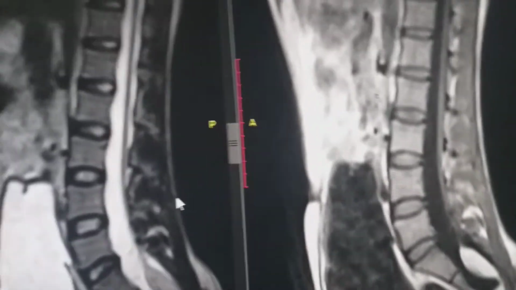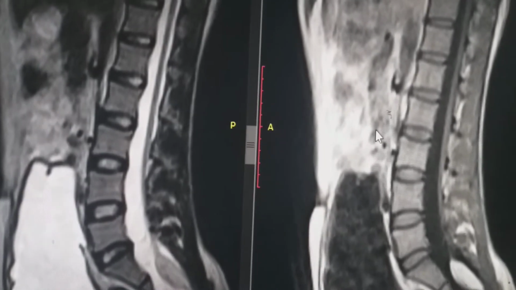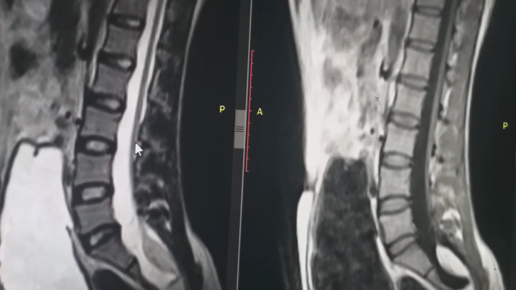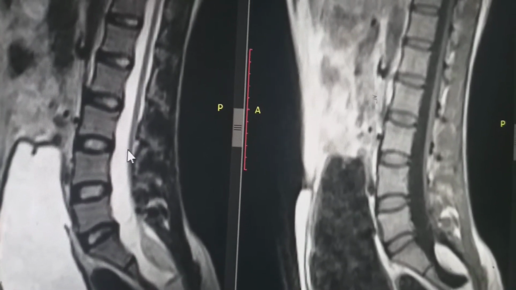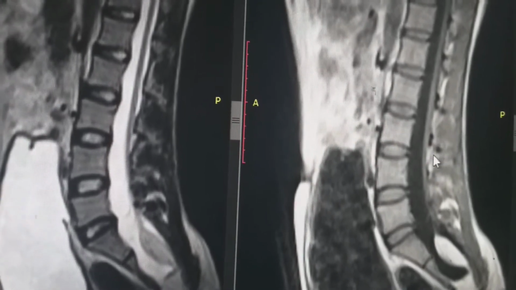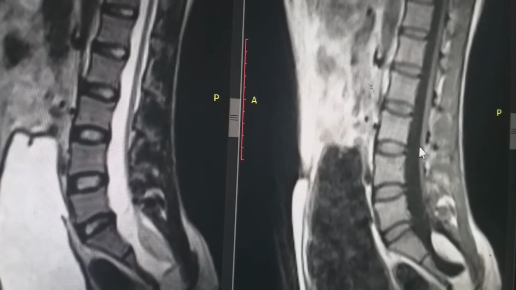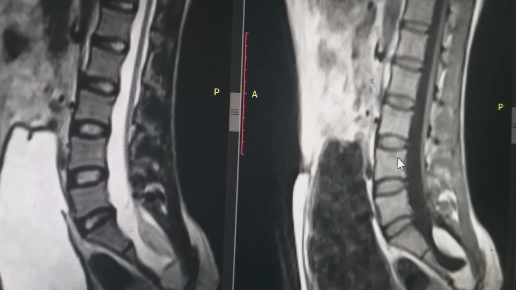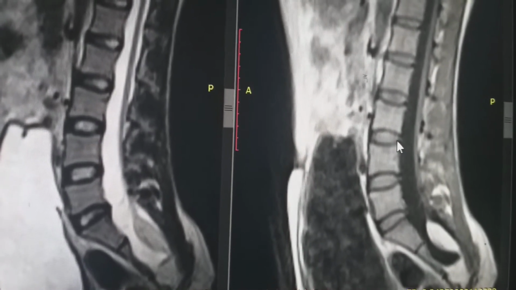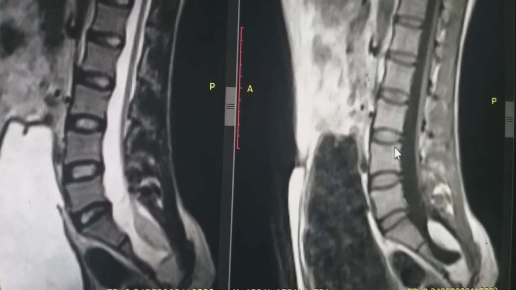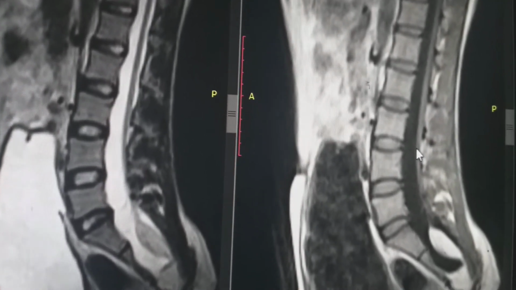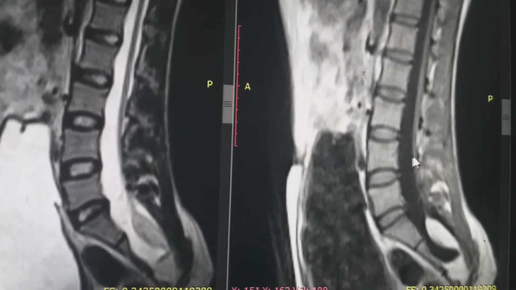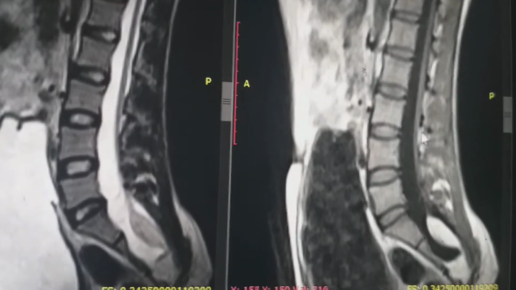And if we closely observe, this is the spinal cord which is coming downward, and this is the conus, this one, here we can appreciate. So this is at the level of the third and fourth lumbar vertebrae. So the spinal cord is low lying. So two findings we have seen. One is the dural ectasia and the other is the low lying cord.